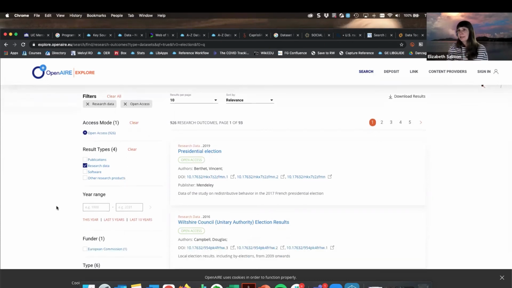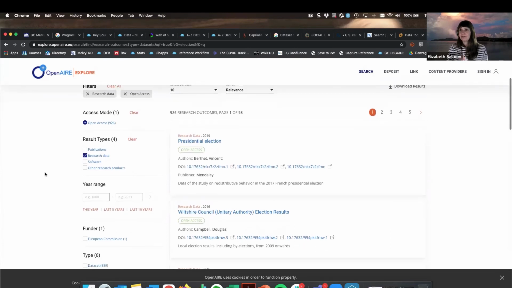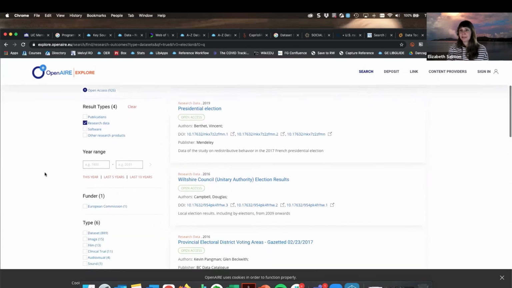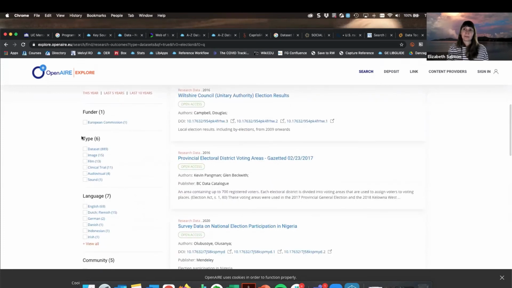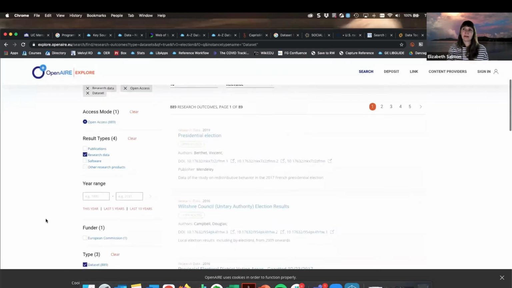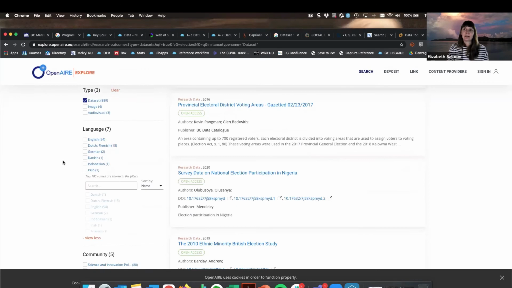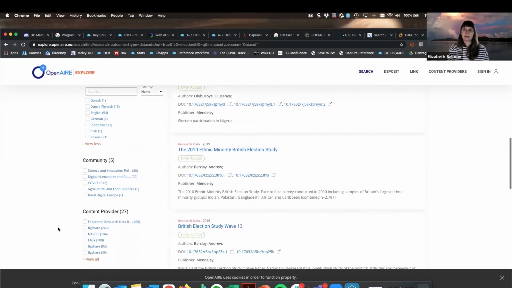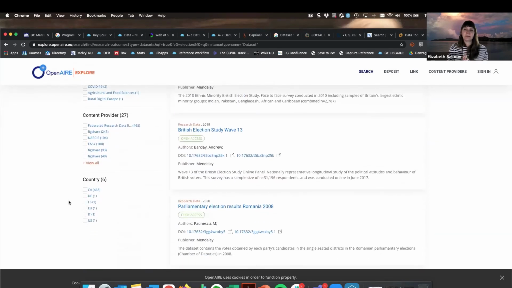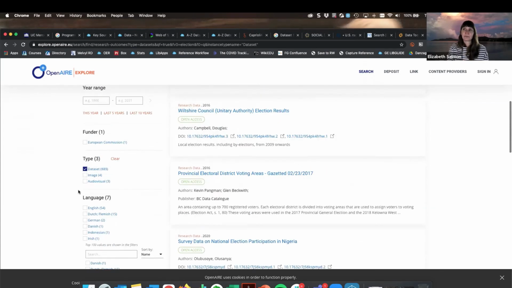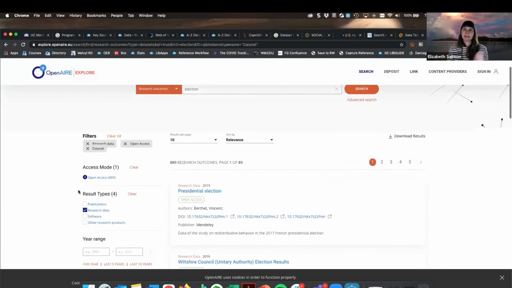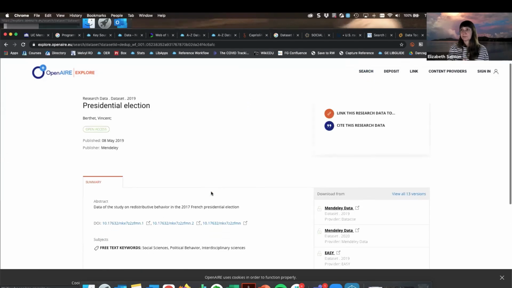So I can see here, again, I'm looking at a lot of different research outcomes here that have data associated with them. So I'd want to narrow that down. And so I could, by narrowing the type of research outcome, which is my research data, and I want to say I'm looking for a data set. There's different languages that these are going to appear in. And so there's a few different ways that I can go through. And then again, this is just more of an index where I would want to click through.